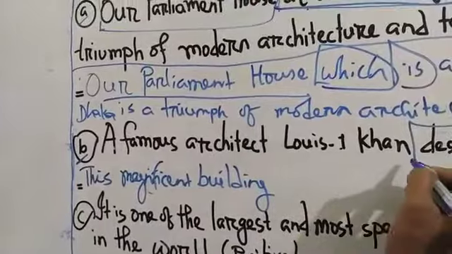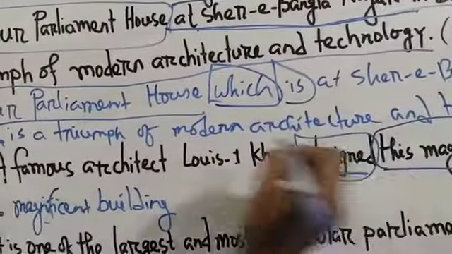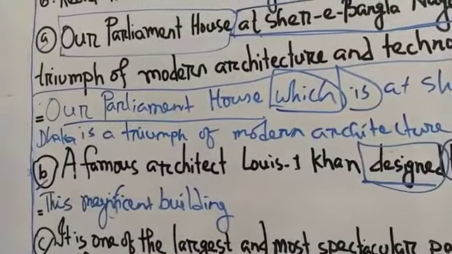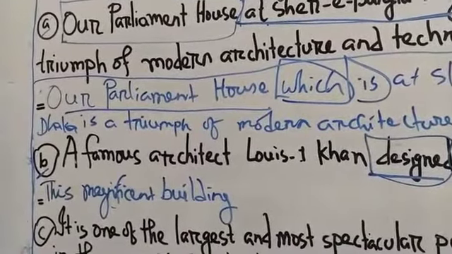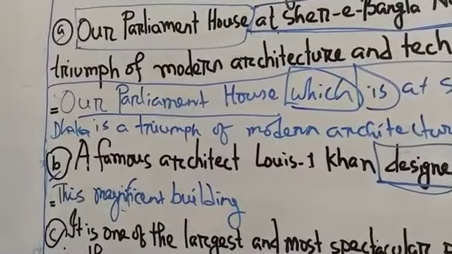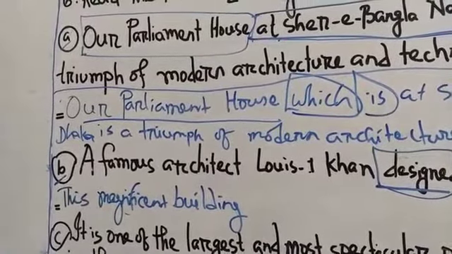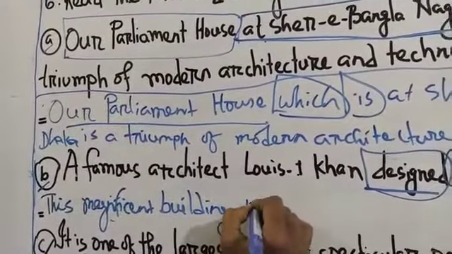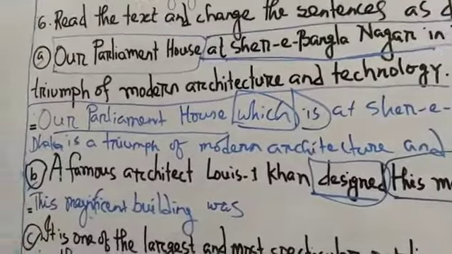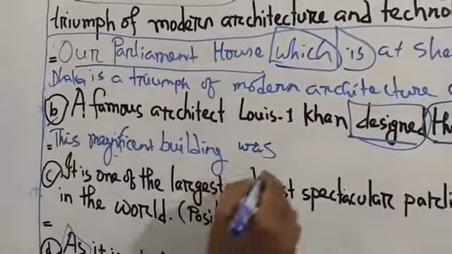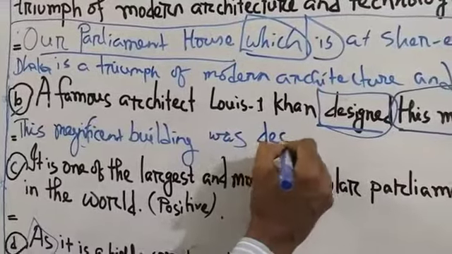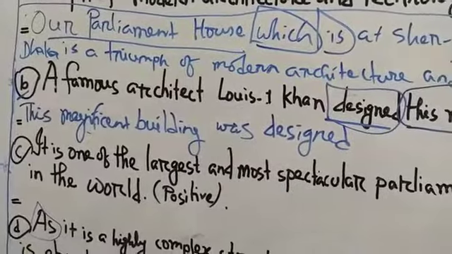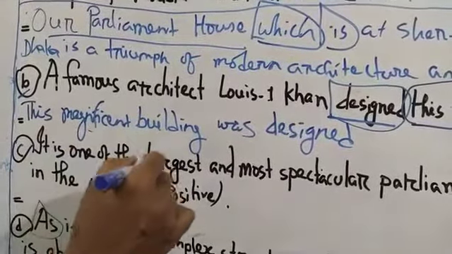Designed, this is the past form of verb, and this is past indefinite tense. Then this magnificent building was, as this is past indefinite tense, was, and then what will be used here? Designed, the past participle form of verb. This magnificent building was designed